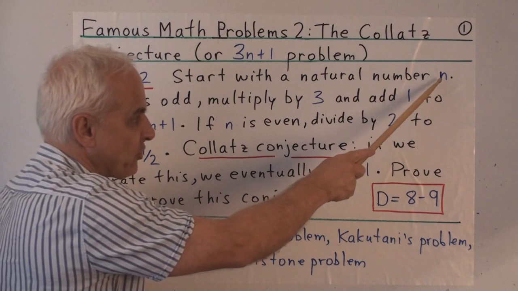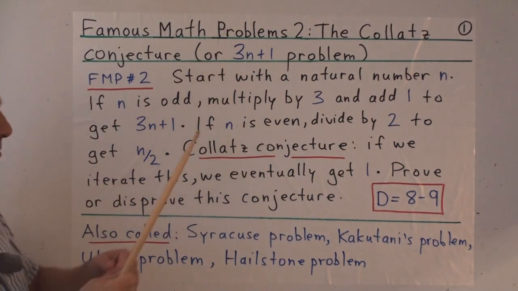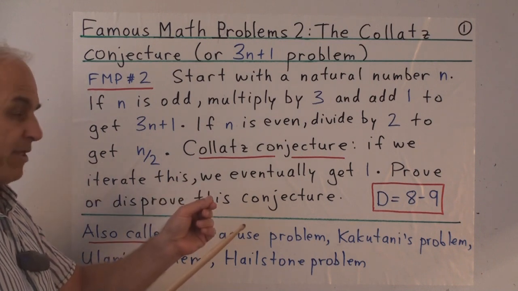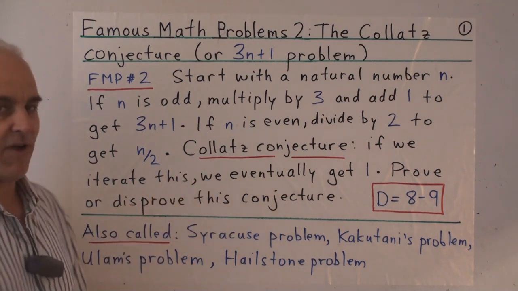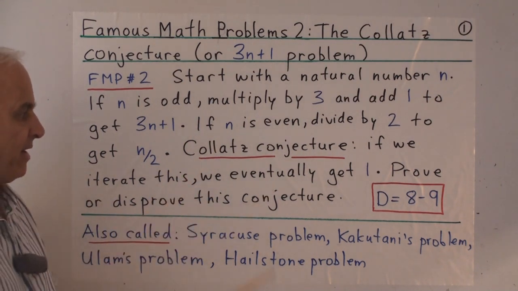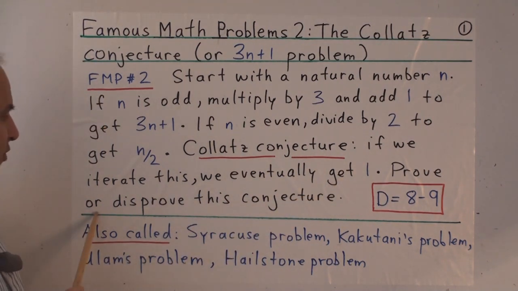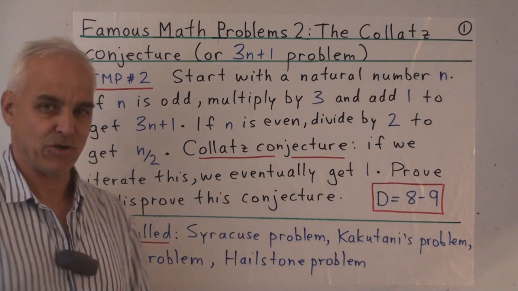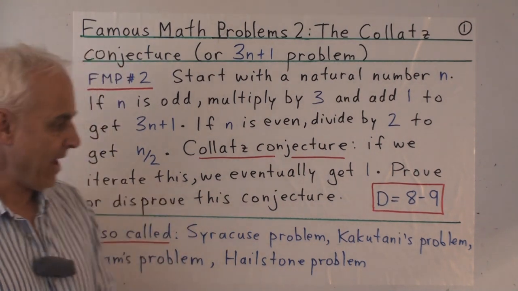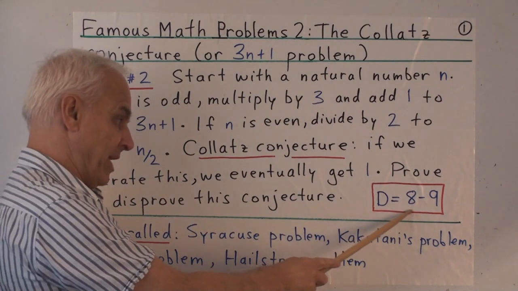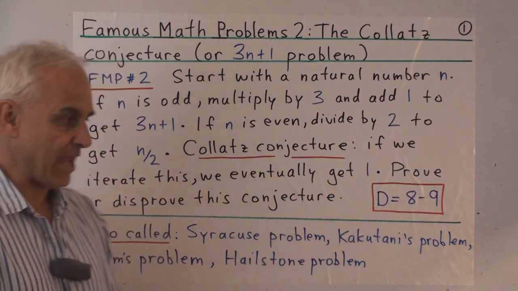So no matter what natural number we start with, if we perform this procedure over and over again, if it's odd, we multiply by 3 and add 1. If it's even, we divide by 2. And repeat, eventually we get 1. So the problem is to prove or disprove this conjecture. My estimate for difficulty level is somewhere between 8 and 9 on our scale.